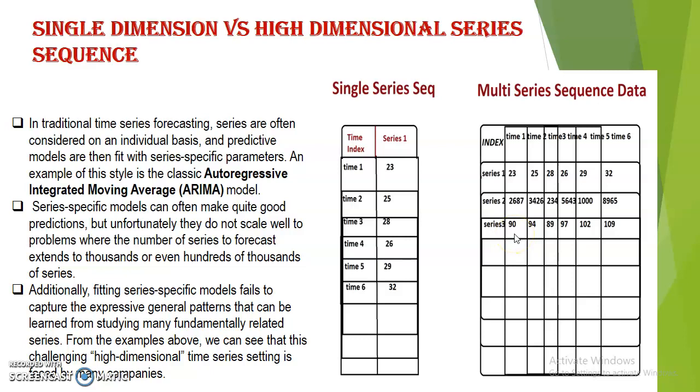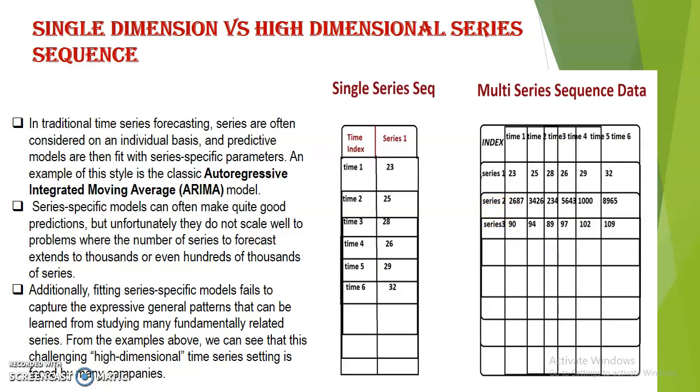There are two problems here. The first one is that it is time consuming. Here we see only 3 series, but if you have thousands or lakhs of series, how will you deal with that? Yes, you can use a for loop and train your model, but this is the first disadvantage, the computation.